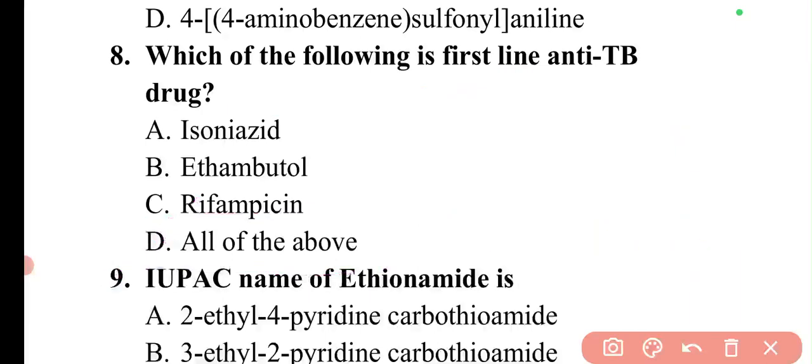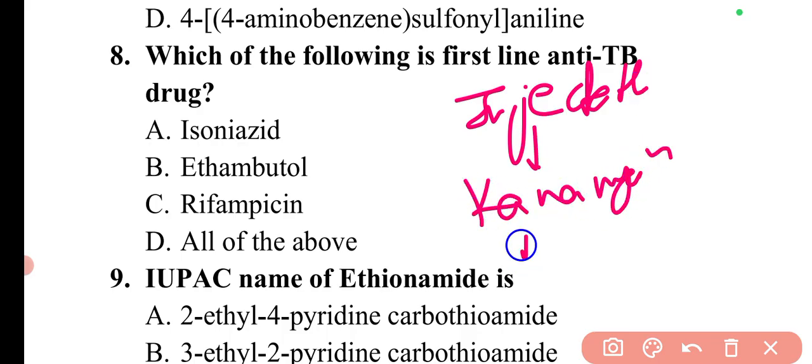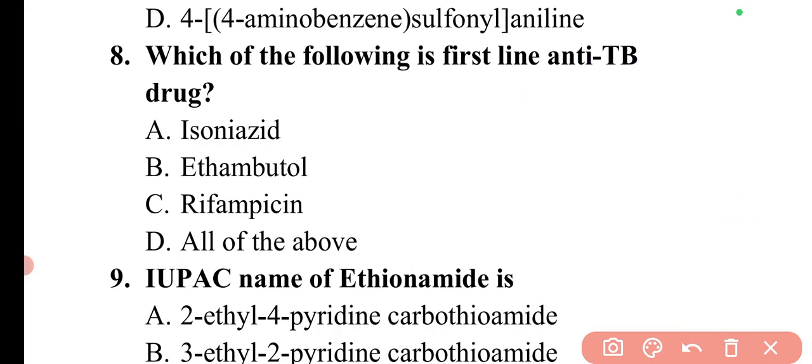Then there are several second line injectable drugs. In second line injectable drugs there are kanamycin, amikacin, capreomycin. So these are the different drugs. Now we can move to the next question.